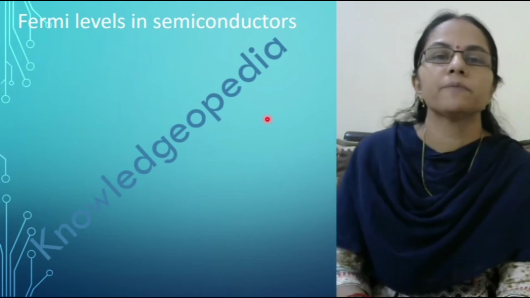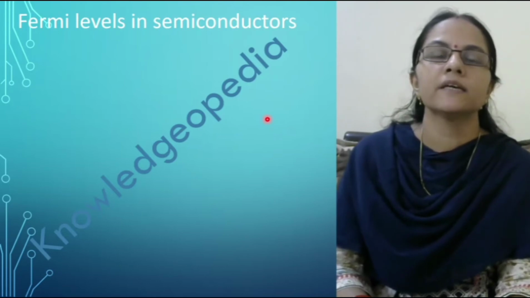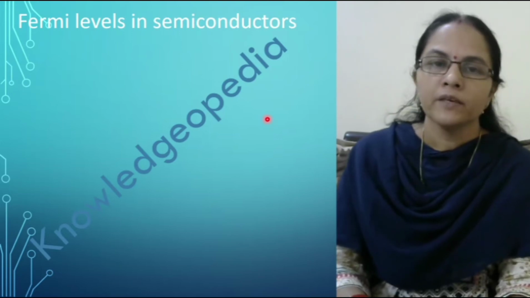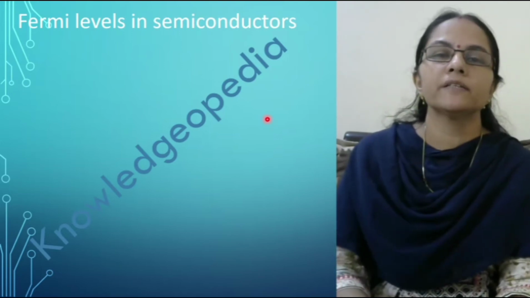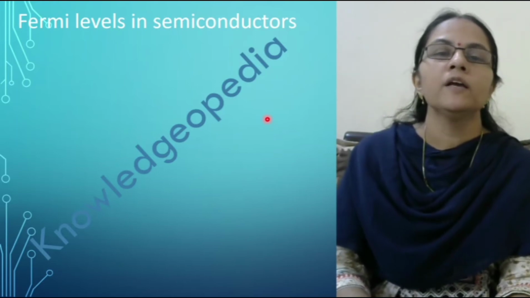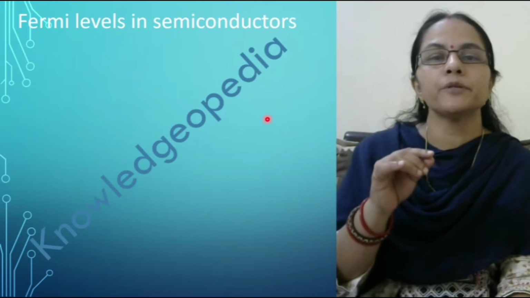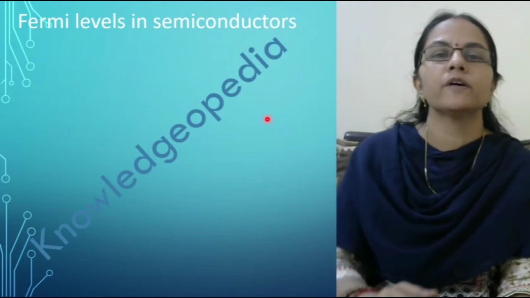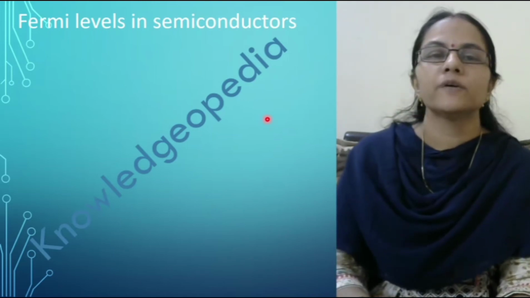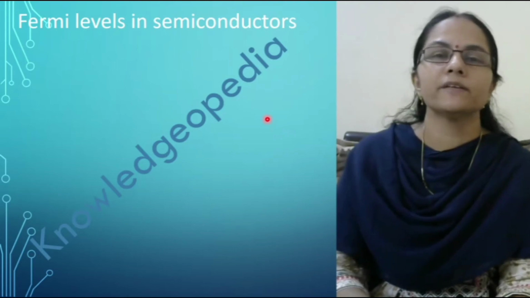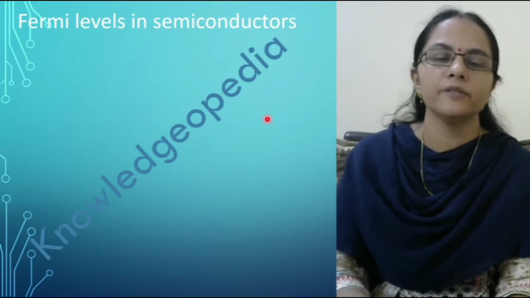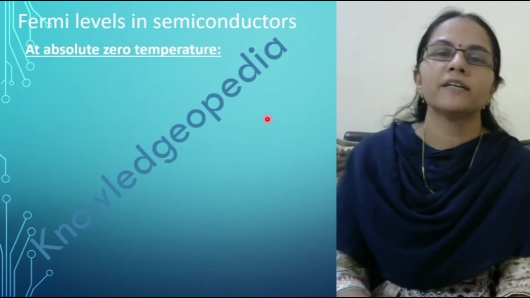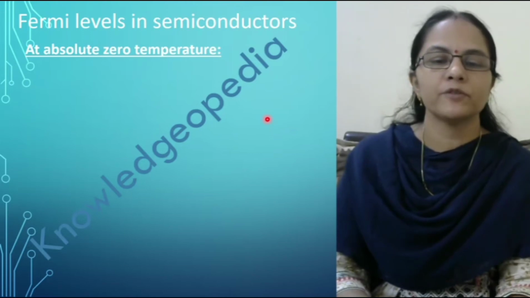Now we'll see the Fermi levels in different types of semiconductors. We have different types of semiconductors like intrinsic, extrinsic, and extrinsic are again of two types, that is N-type and P-type. In these different types of semiconductors, what is the position of Fermi level? Now we will see the position at absolute zero temperature, because as the temperature changes, the position of Fermi energy level also changes. We'll first see the Fermi level of intrinsic semiconductor at absolute zero temperature.